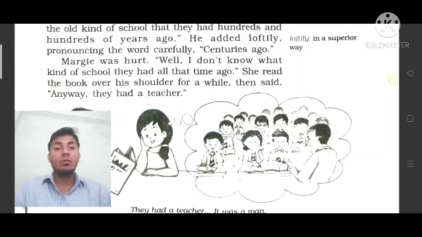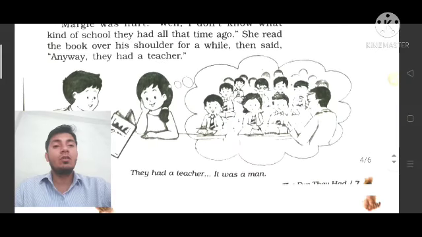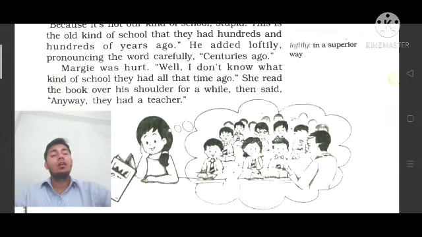Okay, so she read the book for a while, and then said anyway they had a teacher, anyway कुछ भी हो, they had a teacher. And after that I have completed the page here, and the next page I will teach in the next video.